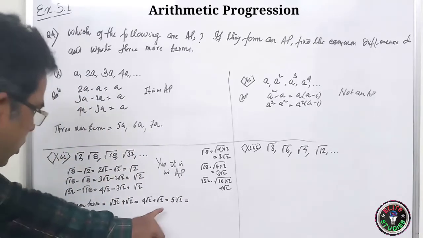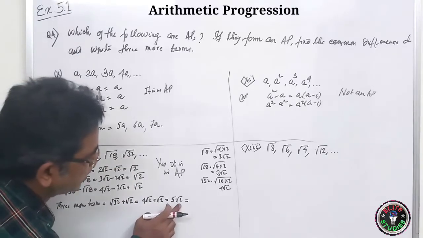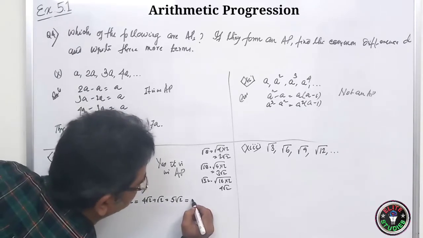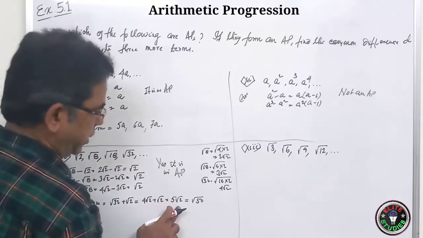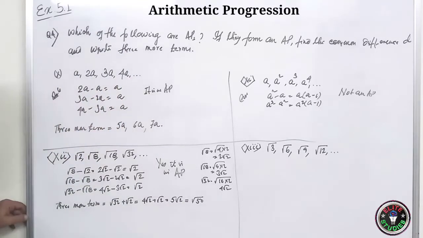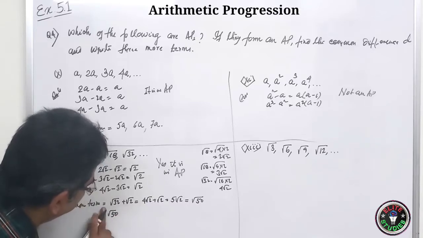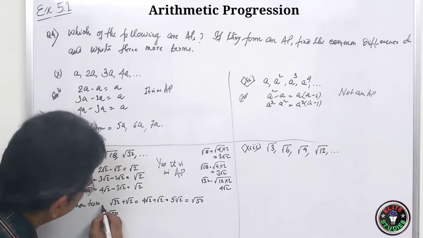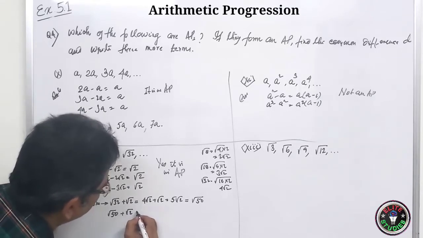Okay. Now you write in this pattern only. So if you take 5 inside, it will go 25. So 25 times 2 is 50. You see? If you take it inside the square root, it becomes 25. 5 square is 25, 25 times 2 is 50. So next will be what? Next will be root over of 50 plus again root 2.